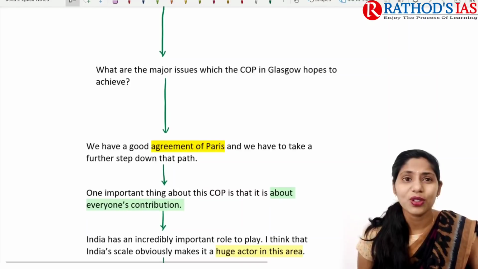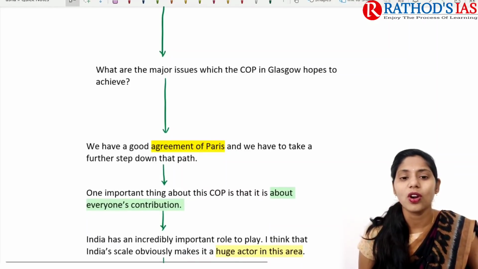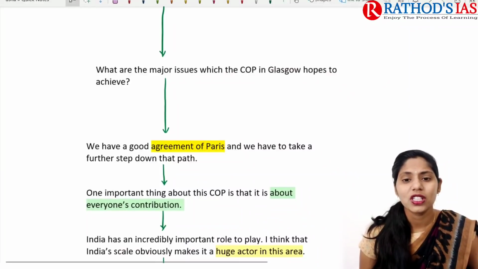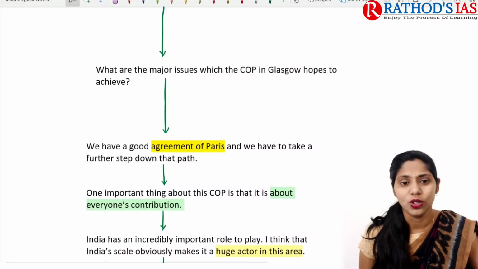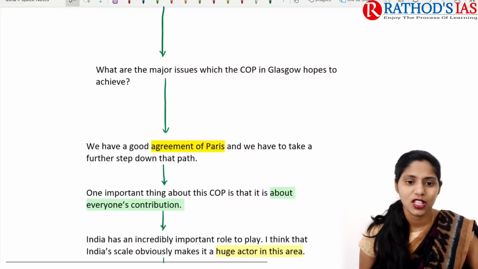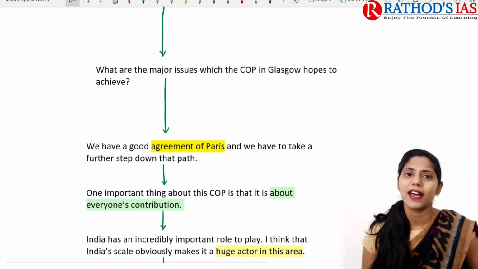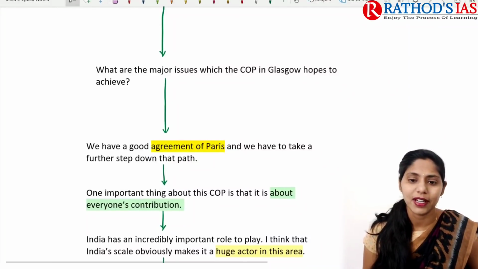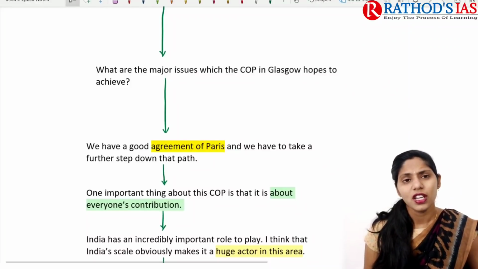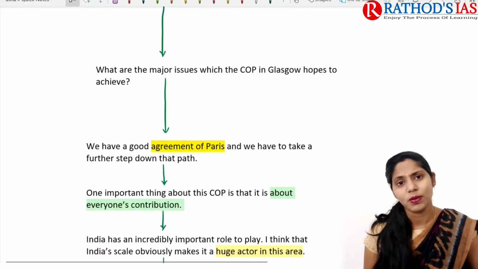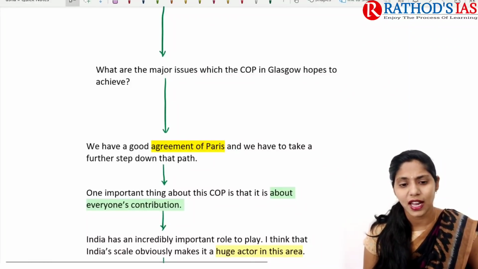One more question asked here is: what are the major issues which the COP, Conference of Parties, in Glasgow hopes to achieve? He said that we already have a good agreement, the Paris Climate Deal or Paris Agreement, right? So here we need to achieve those things which are mainly addressed in the Paris Climate Deal.